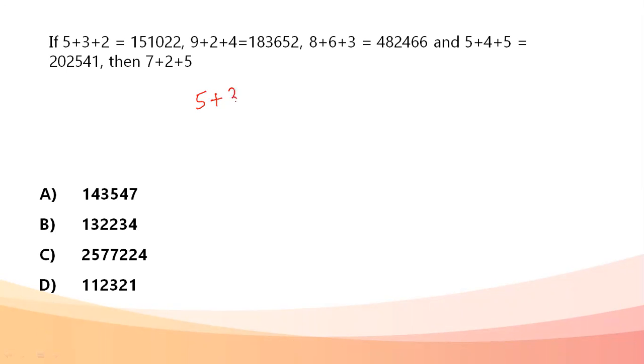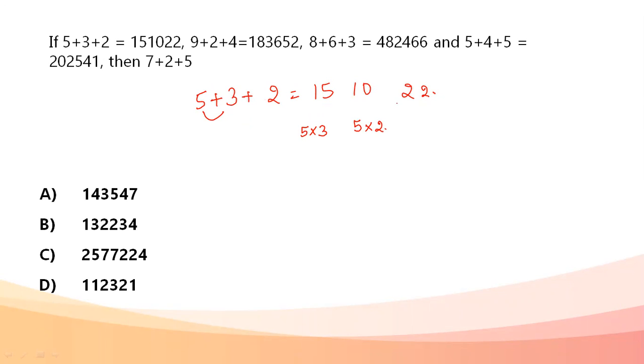So 5 plus 3 plus 2 gives me 15, 10 and 22. 15 I can write as 5 into 3. 10 could be written as 5 into 2. These two I wrote easily, but what about 22?